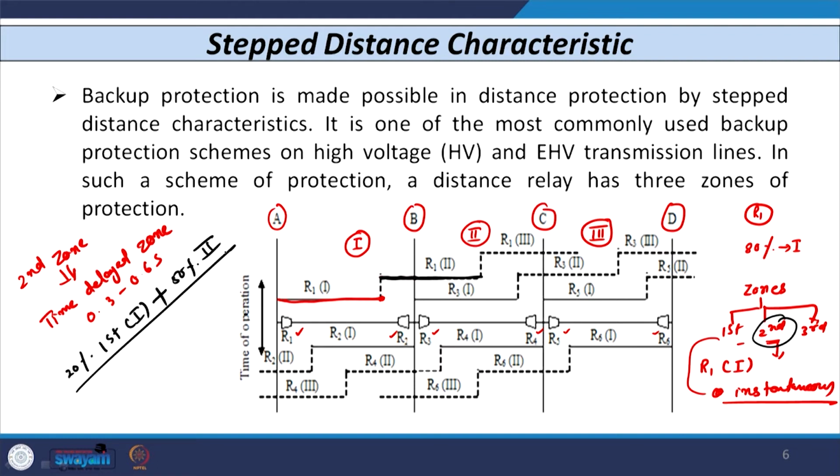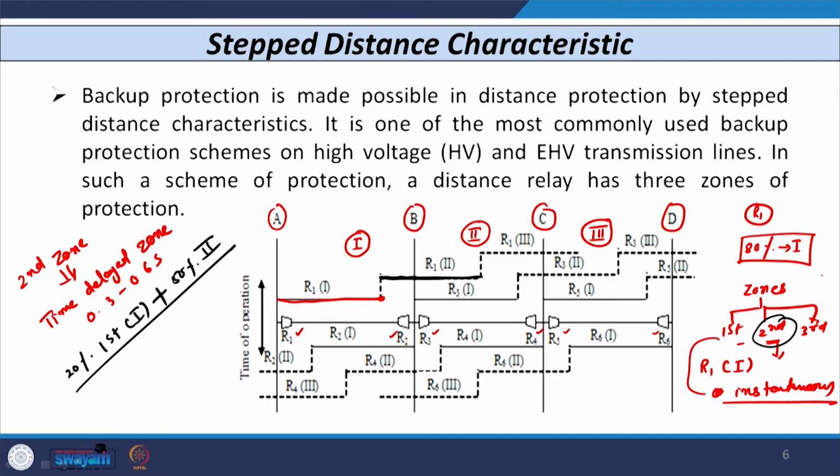Whereas the first zone, as I told you, covers just 80% of the first line section, right. So, this is all about the second zone of the distance relay.